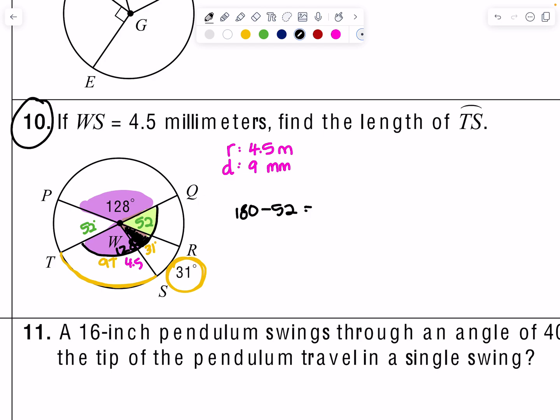Now we can go ahead and solve this. So length of the arc is 97 times, I'm going to go ahead and use the diameter one, 9 pi over 360. Clean that up and we get 7.62 millimeters.